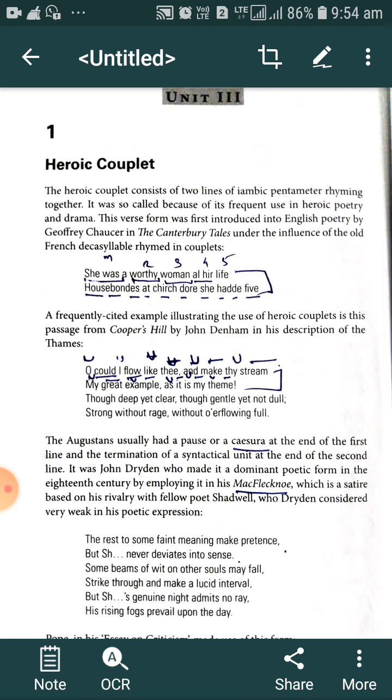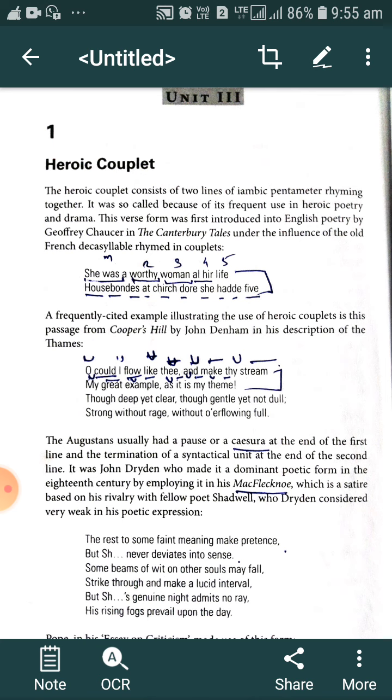The frequently cited example illustrating the use of heroic couplet is the passage from Cooper's Hill by John Denham in a description of the Thames. The Thames is the river in England. London is situated on the bank of the Thames, and that is the description of that river. Oh, could I flow like thee, and make thy stream my great example, as it is my theme. Though deep yet clear, though gentle yet not dull, strong without rage, without o'erflowing full.